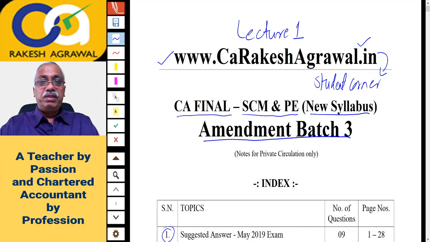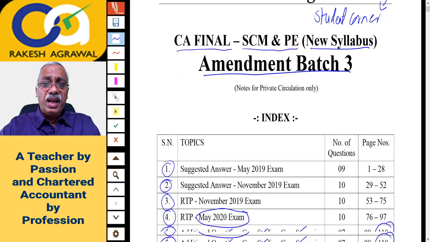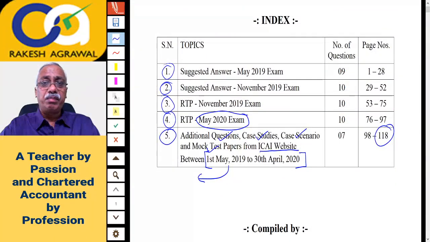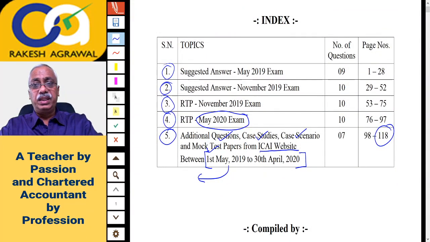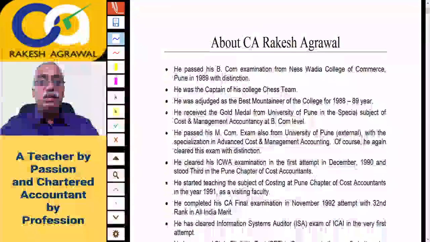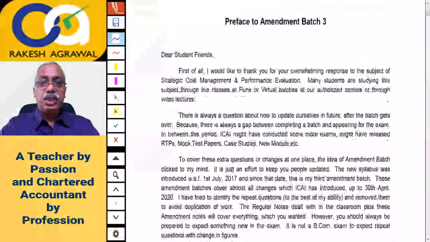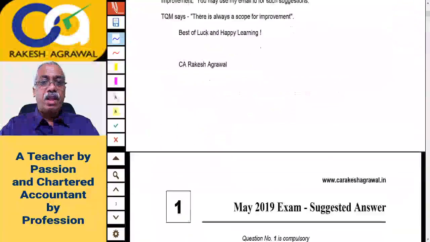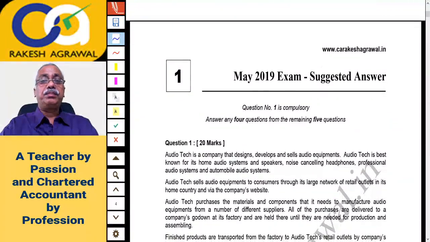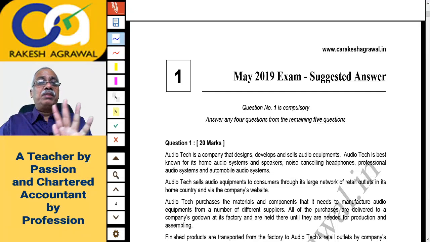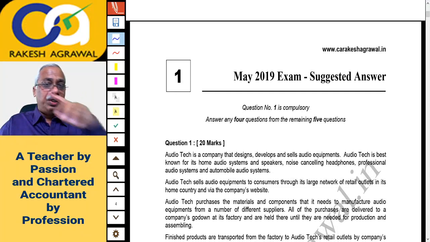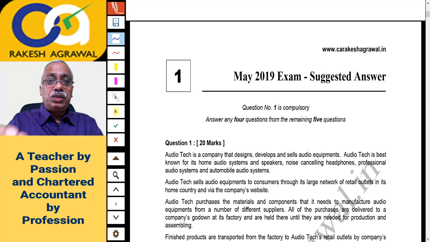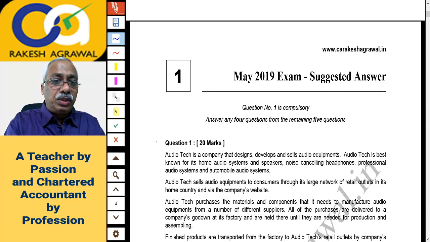So let's go ahead, friends. I think you are ready with all the setup and necessary things. I am starting with the suggested answer of the May 2019 exam and I'll be discussing the practical questions only. This is about me, which I have written, so let's go ahead. This is the preface to amendment batch 3 which you can read at your leisure, and let us start from here, right? I'll be discussing from this PDF file itself, which you already have with you in printed form. This was May 2019 exam question 1.